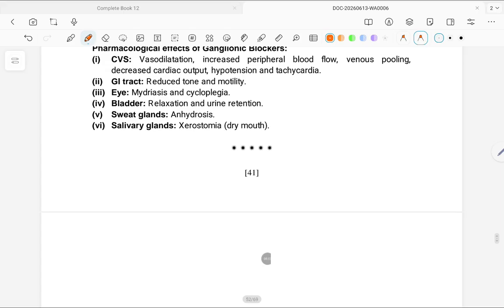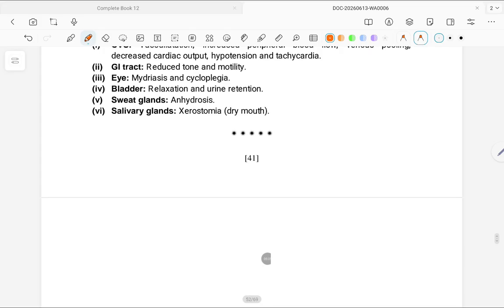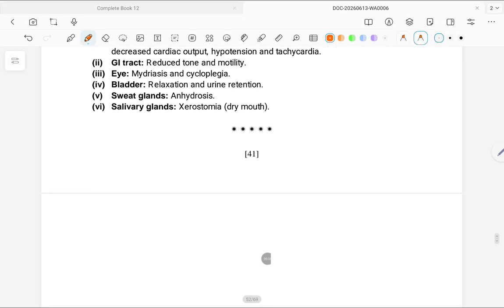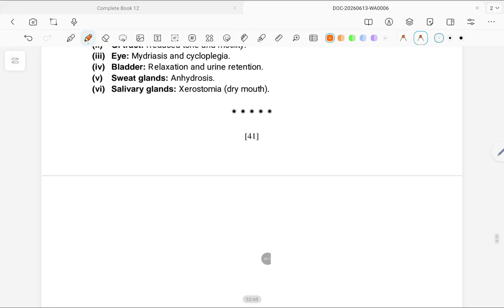tachycardia. GI tract: reduced tone and motility. Eye: mydriasis and cycloplegia. Bladder: relaxation and urine retention. Sweat glands: anhidrosis. Salivary glands: